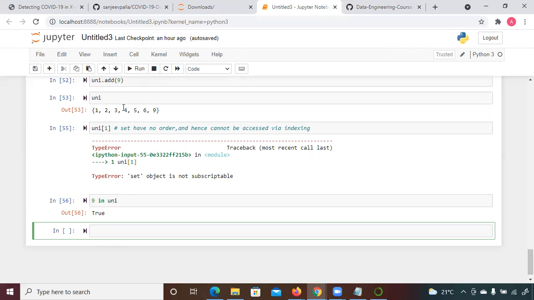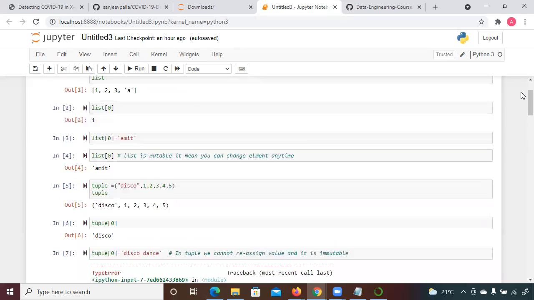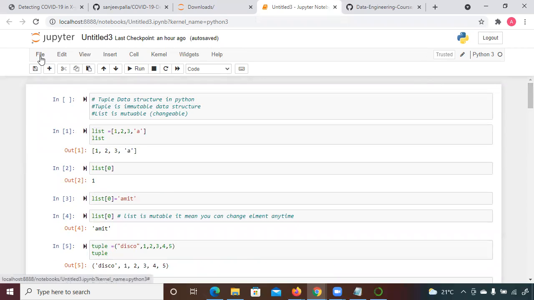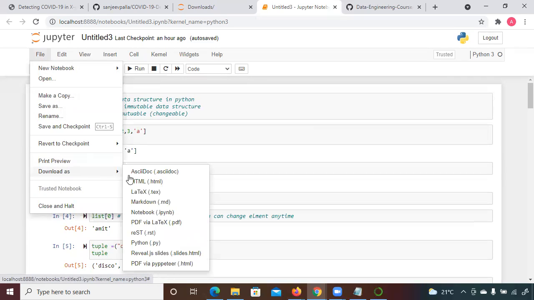So this is about the different operations that we do in the data structure. We'll connect in the next class. I will explain some more operations and interview questions, so you can prepare. I will share both the recording as well as the file. It will help you to prepare. Okay, got it.